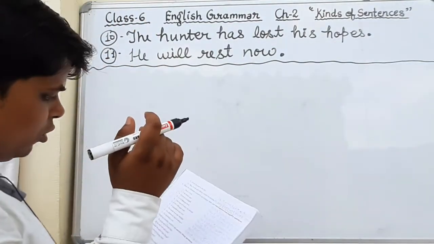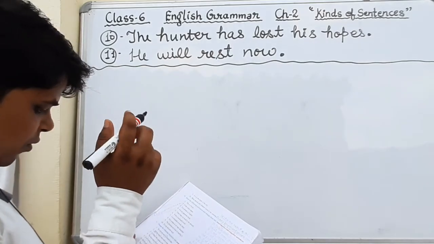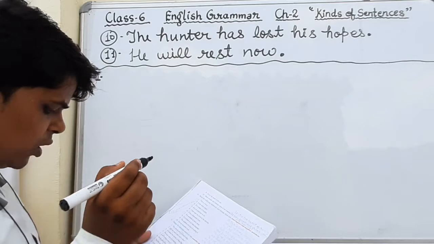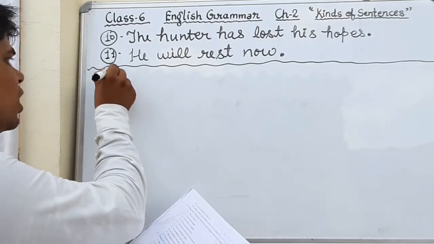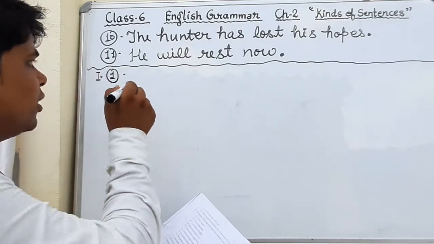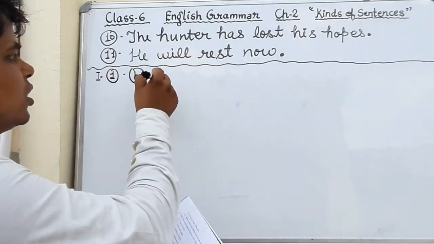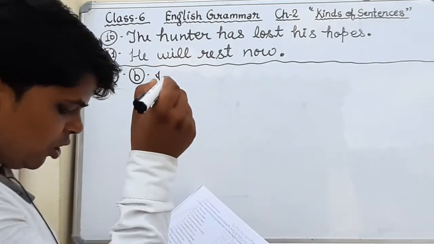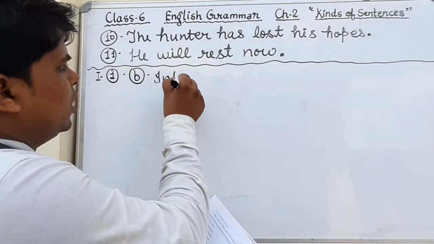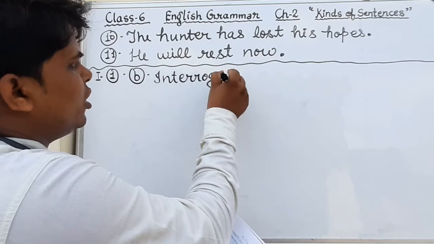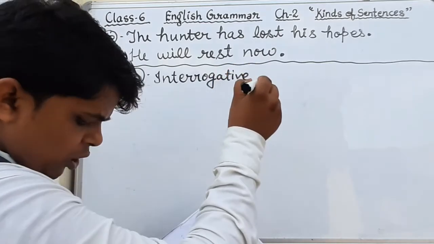So, optional exercise, question number first, and which one is correct? Option number B. What is option number B? Interrogative sentence is the correct option. You will tick on that. Interrogative sentence. Okay, students?